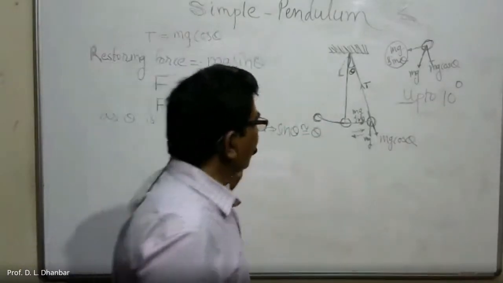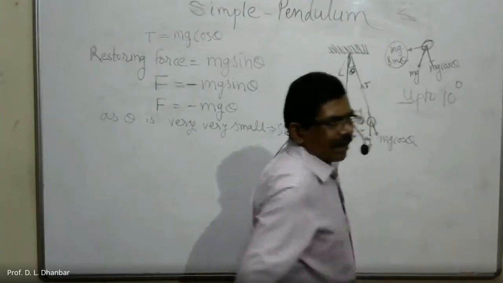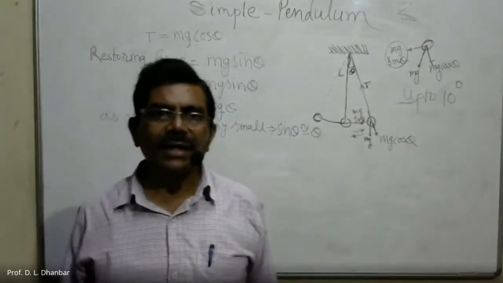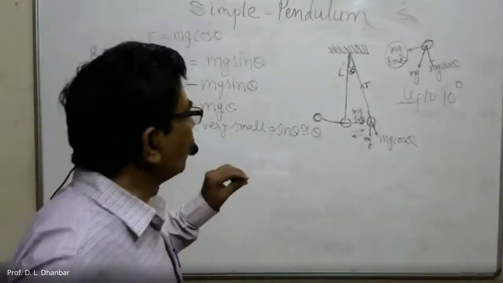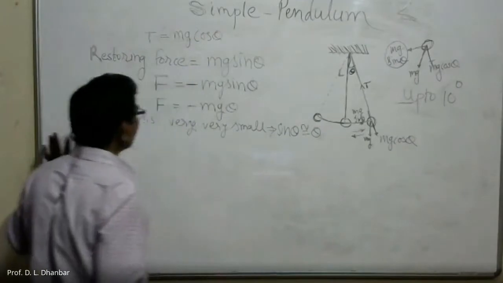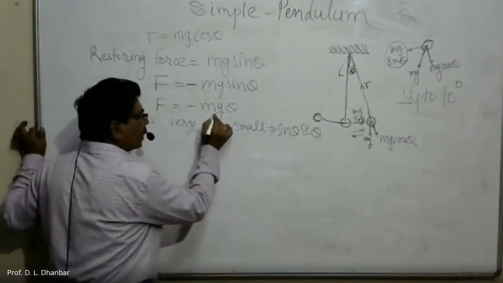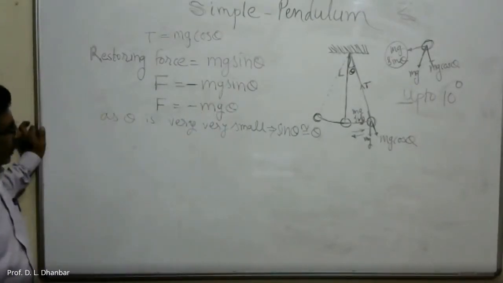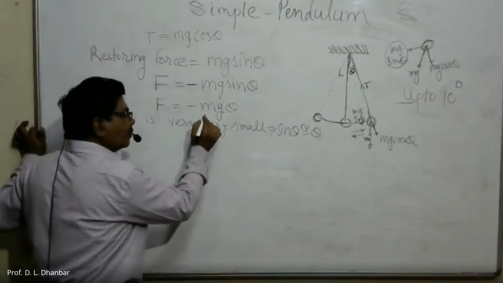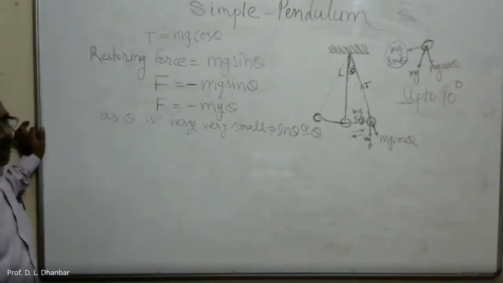Practically, it is not possible to consider this exactly, but theoretically this angle should be less than 10 degree, or at the most we can take it up to 10 degree. So you will get F is equal to minus mg theta. If you observe this equation, you will find that mg is constant: m is the mass of the bob, g is the acceleration due to gravity.